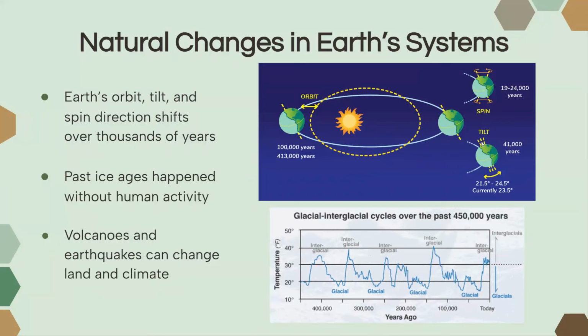Another thing about Earth is our tilt, or how tilted the Earth is. As you can see, right now our tilt is around 23.5 degrees, but sometimes that tilt of the Earth's axis also changes between around 21.5 to 24.5 degrees every 41,000 years or so. And this change in the tilt can also affect how we're interacting with the sun and causing these cycles of interglacial and glacial periods. And this is all natural. In general, ice ages happened in the past without human activity. And things such as volcanoes and earthquakes that are also natural can cause changes in our land and climate.